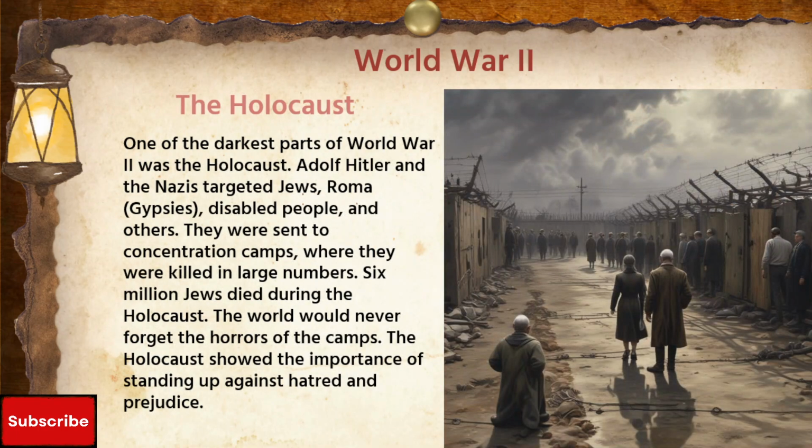The Holocaust. One of the darkest parts of World War II was the Holocaust. Adolf Hitler and the Nazis targeted Jews, Roma, disabled people, and others. They were sent to concentration camps, where they were killed in large numbers. 6 million Jews died during the Holocaust. The world would never forget the horrors of the camps. The Holocaust showed the importance of standing up against hatred and prejudice.